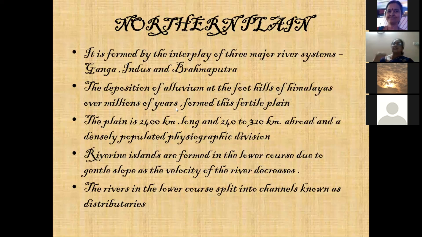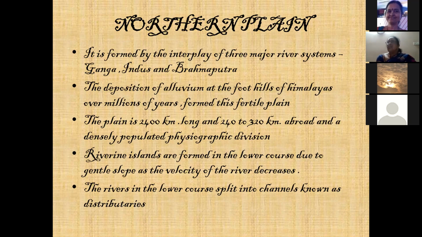So you can see this. We'll start with the second feature, which is called the northern plain. Can you see the screen, everyone? Yes, ma'am. Okay. So we'll start with the second one, which is called the northern plains of our country. The northern plains are considered to be the most fertile plains, and the most densely populated areas too, agriculturally, industrially, commercially, everything. That means they are at a great advantage.